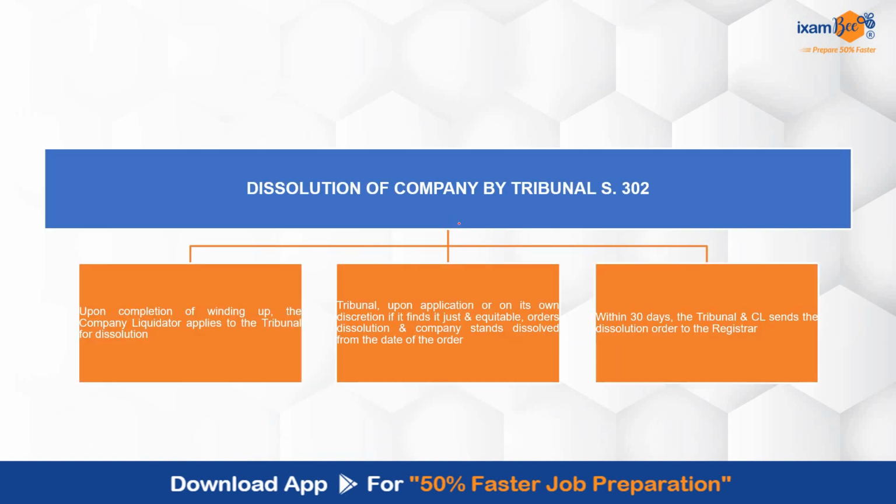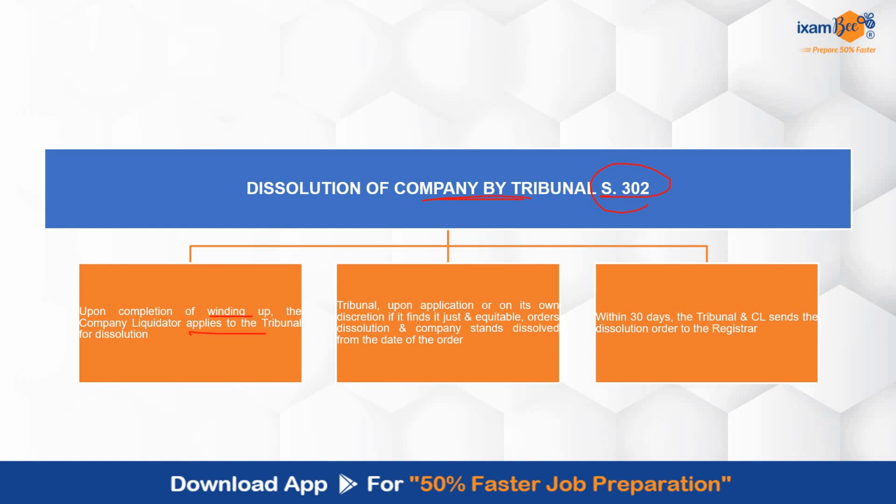Then the dissolution of the company by the tribunal. The entire process of winding up will be taken ahead, liquidation of the assets of the company will take place, and then finally it will lead to the dissolution. Once the winding up is complete, the company liquidator will apply to the tribunal that the company should be dissolved.